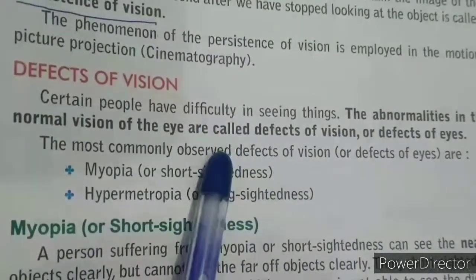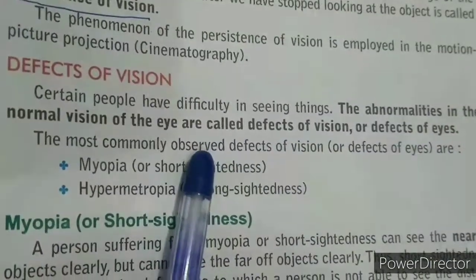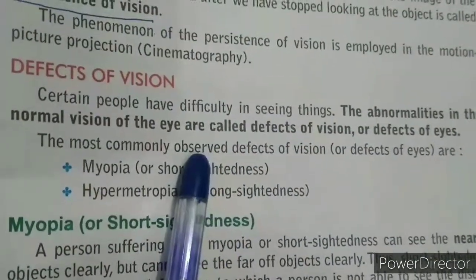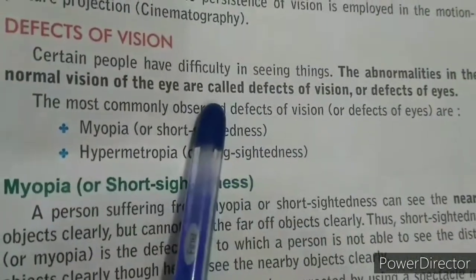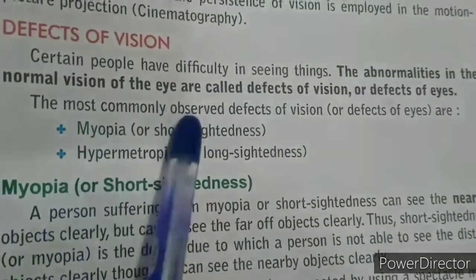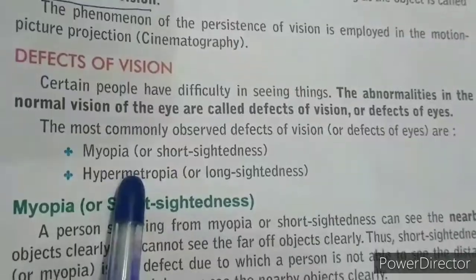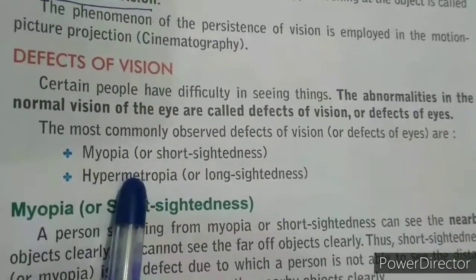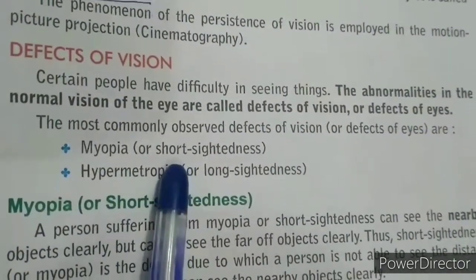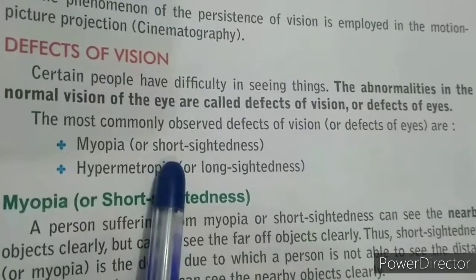Defects of vision means when somebody loses the normal capability of vision or sight. Suppose you have to read something from paper or a book, and you cannot read it properly.